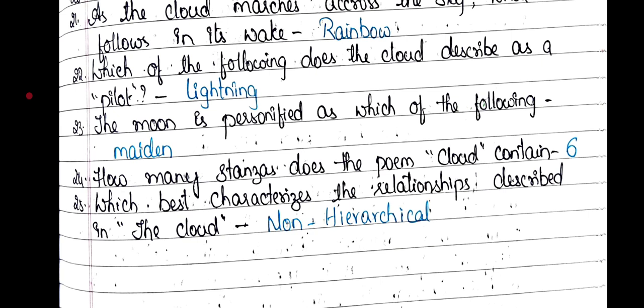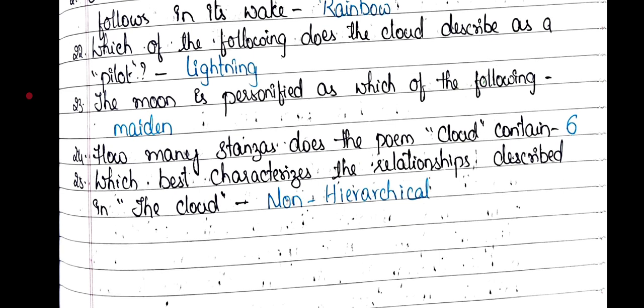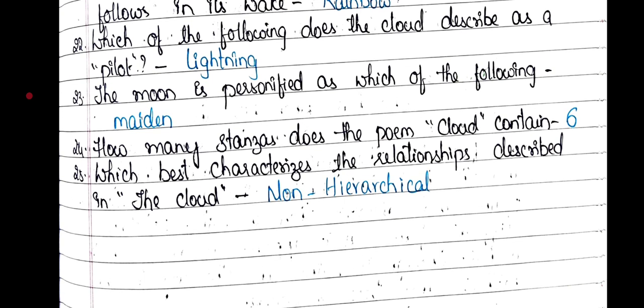23rd. The moon is personified as which of the following? Maiden. 24th question: how many stanzas does the poem The Cloud contain? 6. 25th question: which best characterizes the relationships described in the poem The Cloud? Non-hierarchical.